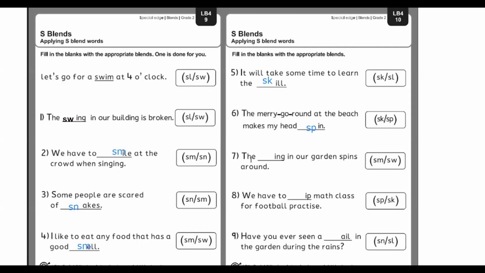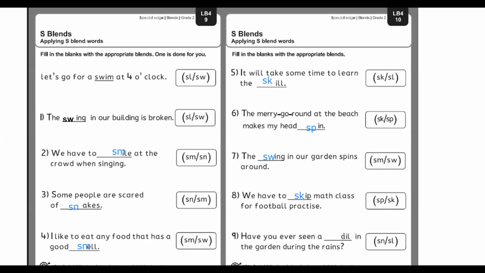The dash ing in our garden spins around. हमारे garden का जो है वो spin करता है. So क्या spin करेगा? Swim या swing. क्या spin करता है? घूमता क्या है? Swing. So SW. We have to dash up maths class for football practice. हमें maths class pick या skip करनी पड़ेगी football के लिए. So what do? We skip. So the answer is SK.